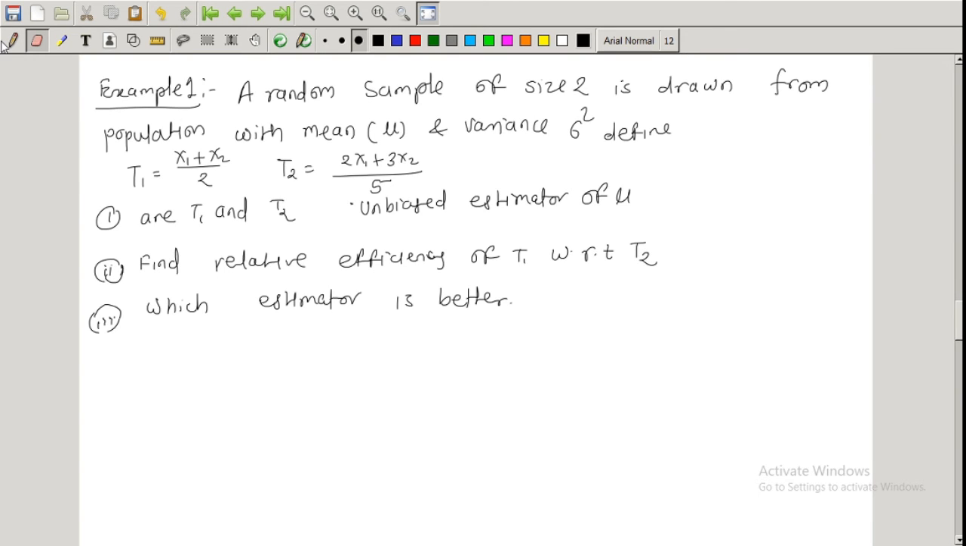Example number 1. A random sample of size 2 is drawn from a population with mean μ and variance σ². Define statistic T1 as (x1 plus x2) upon 2 and T2 as (2 x1 plus 3 x2) upon 5. First, are T1 and T2 unbiased estimators of μ? Second, find the relative efficiency of T1 with respect to T2. And third, which estimator is better? We see one by one. Write the answer for the first.